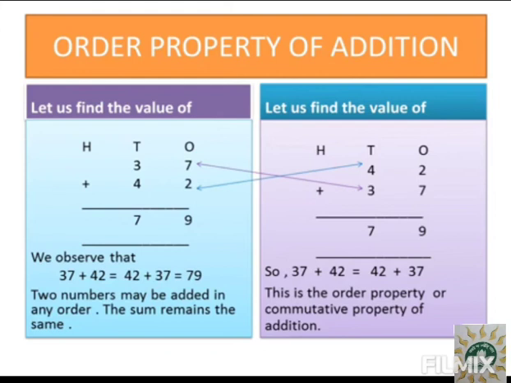Let's start with the blue box one. We have 37 added to 42. So 7 plus 2 is, after 7, 8, 9. And the answer is 9. And in tens place, after 3, 4, 5, 6, 7. So the total answer is 79. We observe that 37 plus 42 is equal to 42 plus 37 is equal to 79.